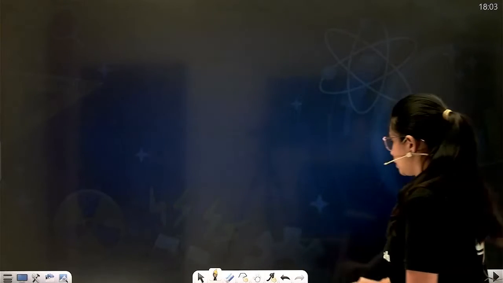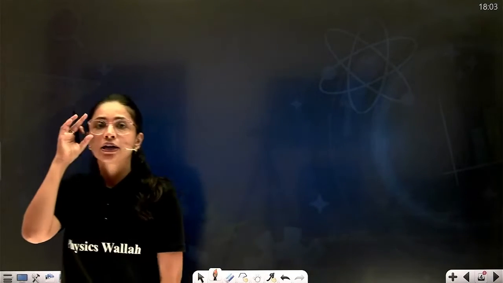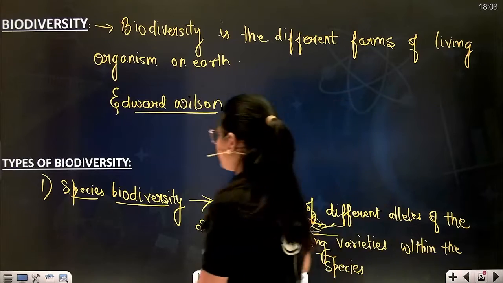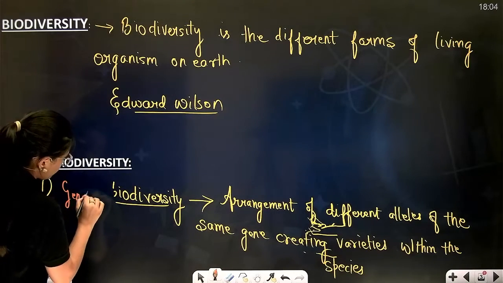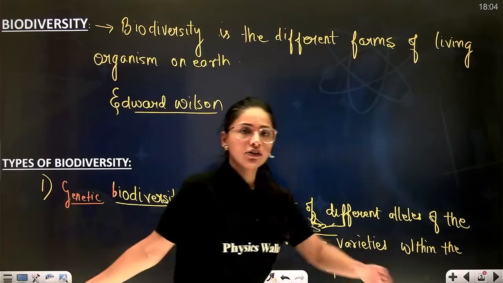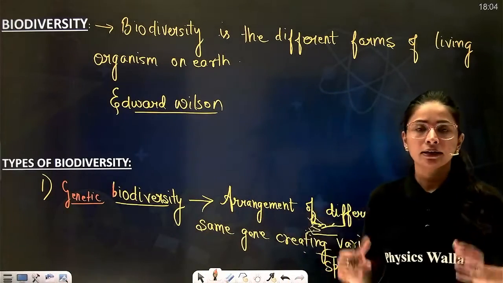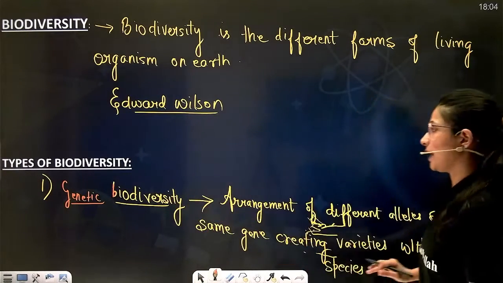Second is genetic level diversity, which is called as genetic biodiversity. Sorry, this is genetic. The first which we have done, this is genetic biodiversity. That is arrangement of, just make a slight correction. This is different alleles of the same gene creating different varieties of the species. This is called as genetic biodiversity.